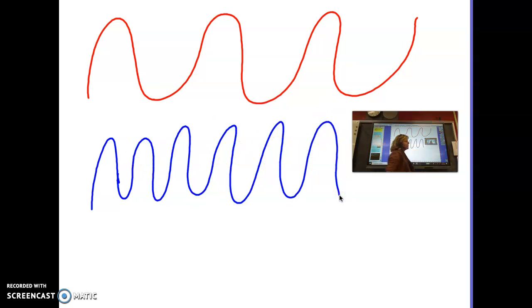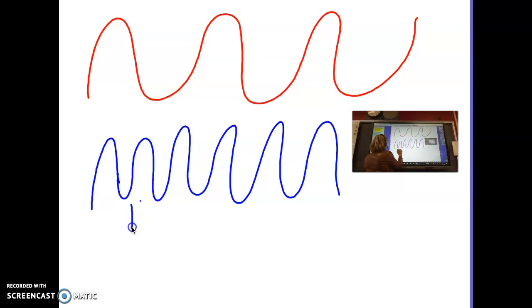wave. When we talk about frequency, all waves move at the same speed. They actually move at the speed of light. I'll talk about that in just a moment. If both of these waves are moving at the same speed, you can see that there are going to be more waves per second that pass a given point with the blue wave.